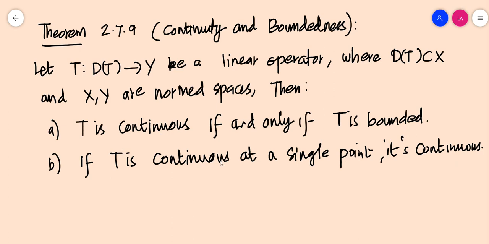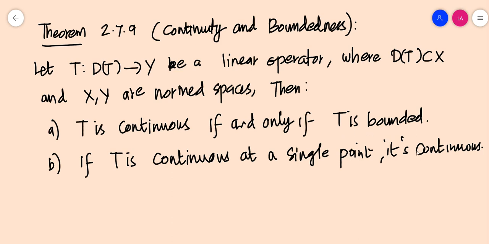Continuity at a single point implies continuity of the function in general and the boundedness of the function as well. This relates the global property of a linear operator with respect to a single point.